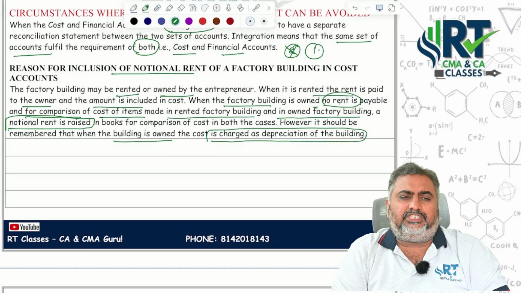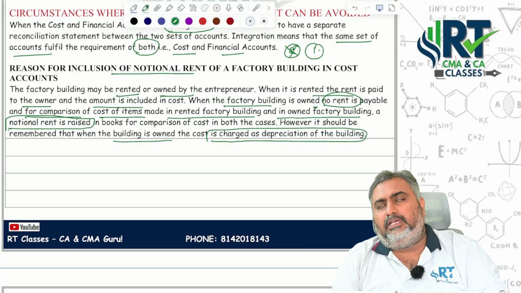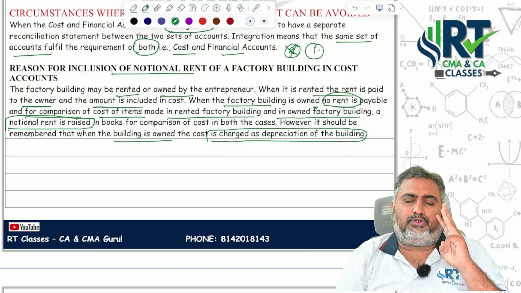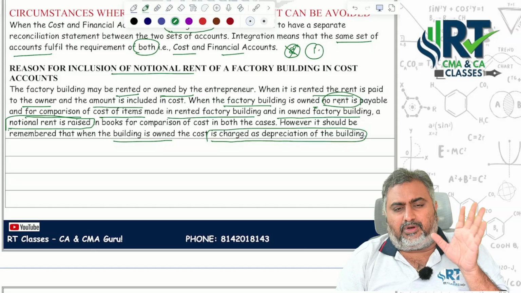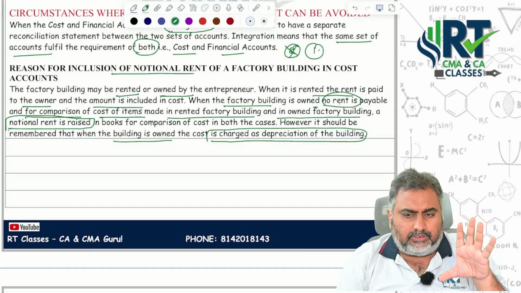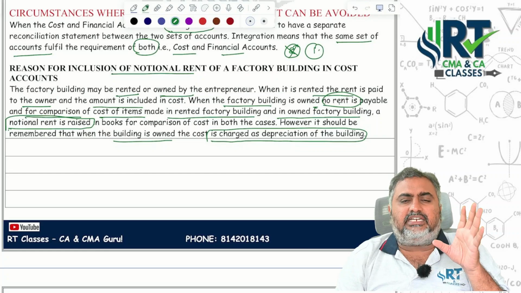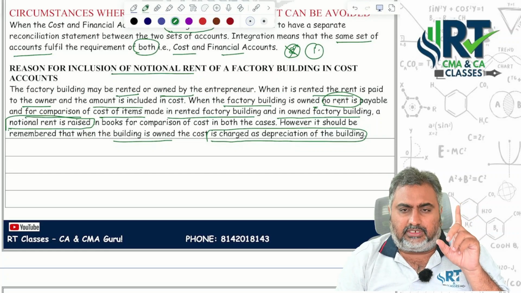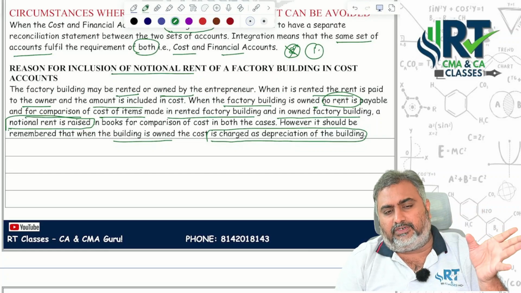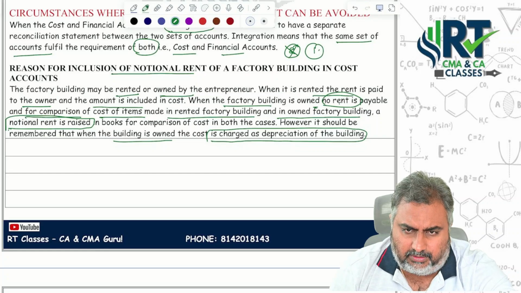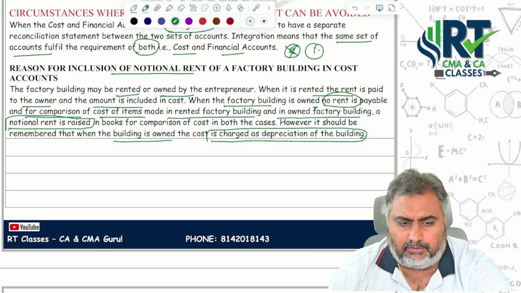Finally, what is the procedure for reconciliation? There are 3 steps involved. First, ascertainment of profit as per financial accounts. Second, ascertainment of profit as per cost accounts. And finally, reconciliation of both the profits should be done. This is what we will perform, the 3 steps, whenever you want to do reconciliation statements.